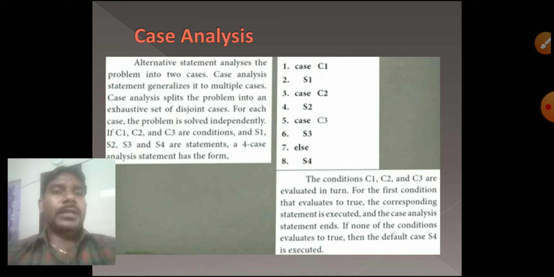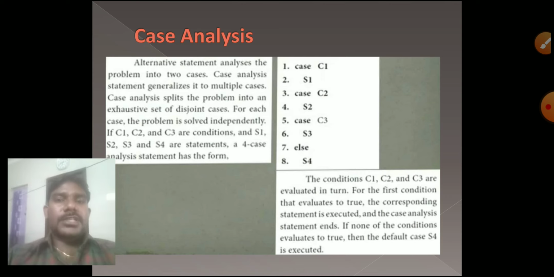Now suppose I didn't give C1, C2 or C3, none of these 3 as input. When that time comes, the system will execute the next case, the else part. The final case is there, that is the S4 statement.